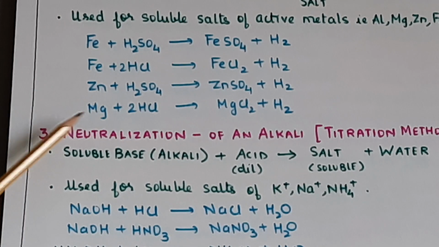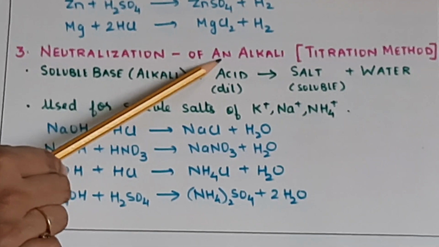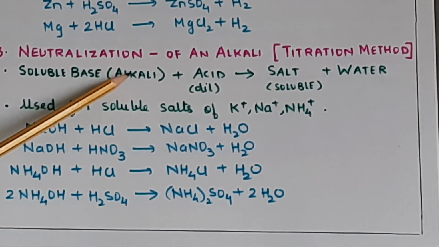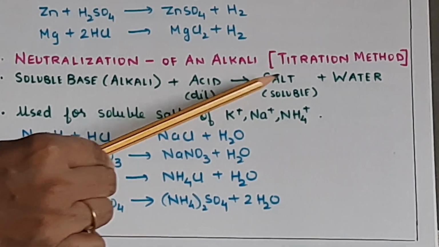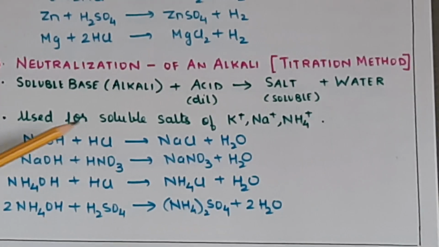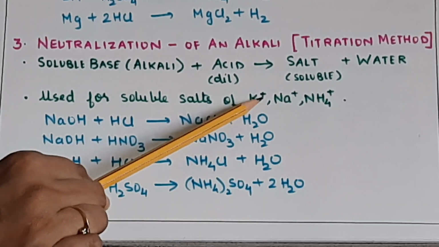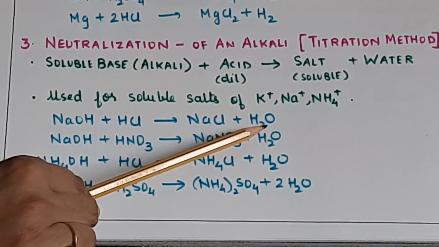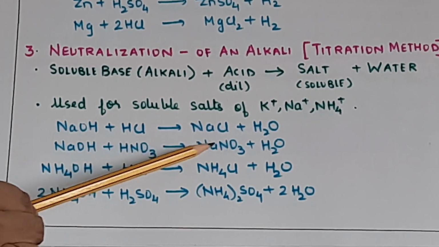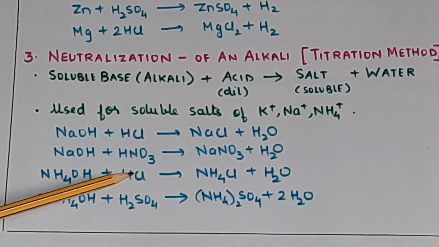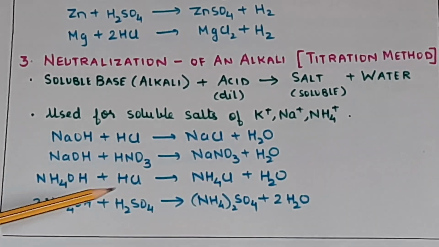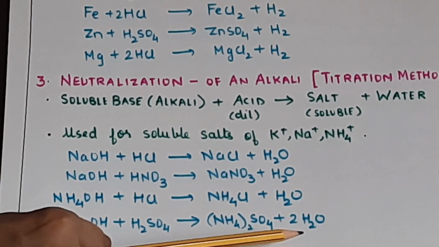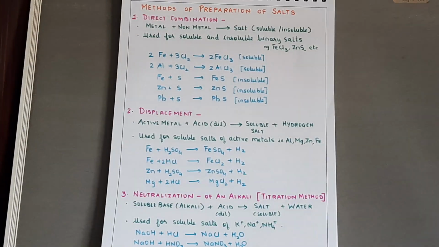Now third method, neutralization of an alkali. This is that burette one, titration method. So soluble base, that is alkali, plus dilute acid will give the soluble salt plus water. Now this is used for all soluble salts of potassium, sodium and ammonium. So NaOH plus HCl will give NaCl plus H2O, NaOH plus HNO3 gives NaNO3 plus H2O, NH4OH plus HCl gives NH4Cl plus H2O, and 2NH4OH plus H2SO4 will give you (NH4)2SO4 plus 2H2O. So we'll have a look at the next part now.